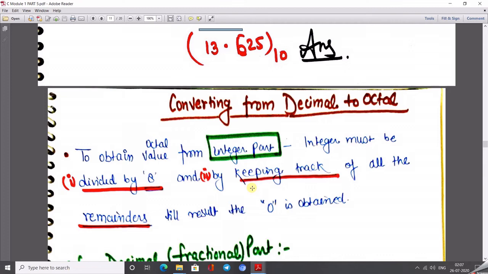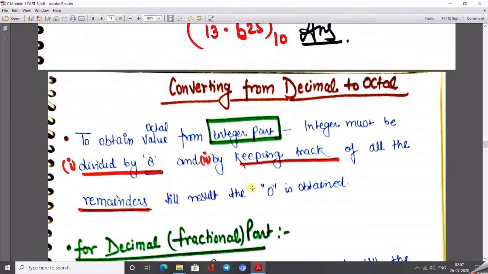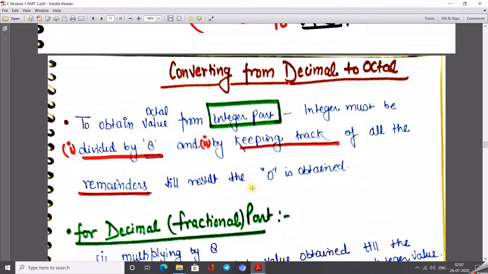Now go through the conversion from the decimal number system to the octal number system. Always I remind you one thing: whenever we convert any number from the decimal number system to any number system, we divide that decimal number by the base of the number system which is asked. So for the integer part, we divide by 8 and keep track of the remainder, writing from bottom to up and from left to right.